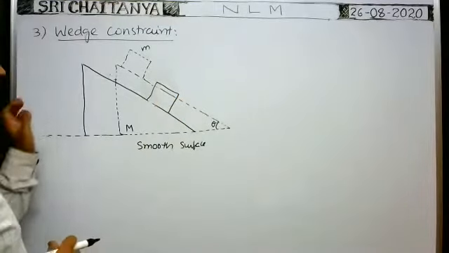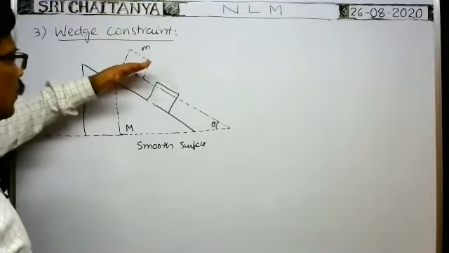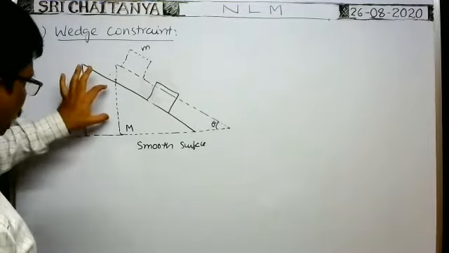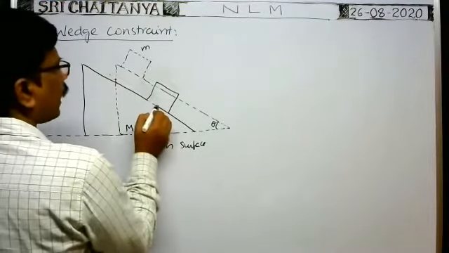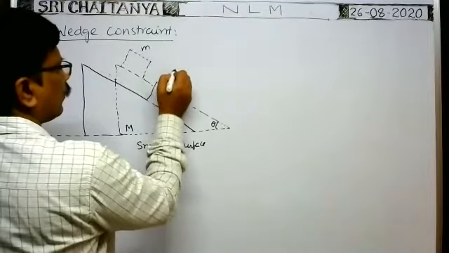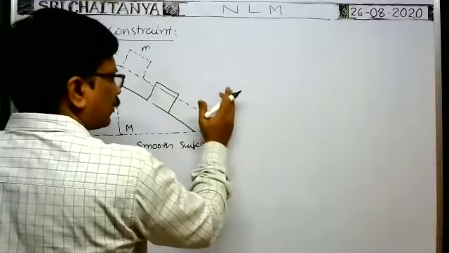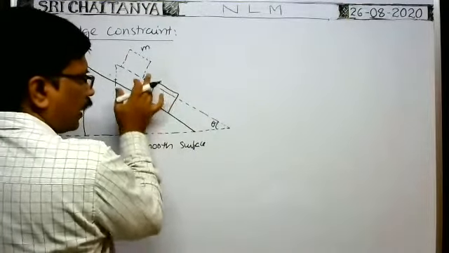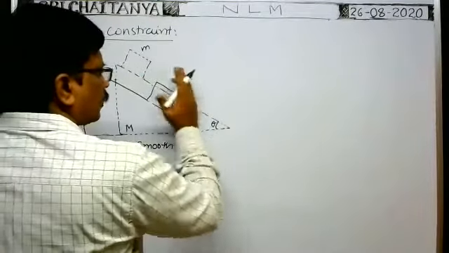That means whenever the block and wedge system is released, because of the normal force component acting on the wedge towards the left, the wedge moves towards the left. At the same time, the normal force acts on this block in this direction, so its component acts in this direction. Due to that, it moves along the horizontal direction, and because of the weight component, which pulls the block along the incline downwards, it moves downwards and also travels in the forward direction.